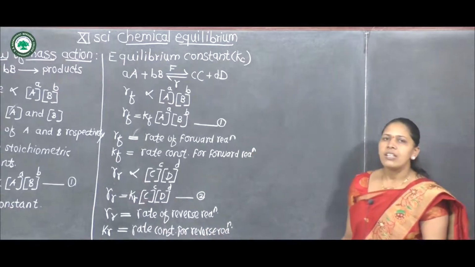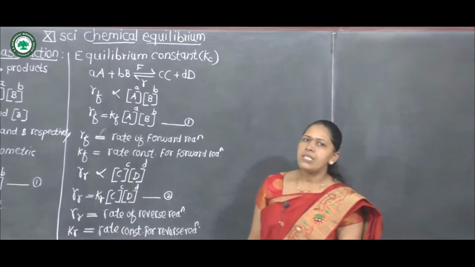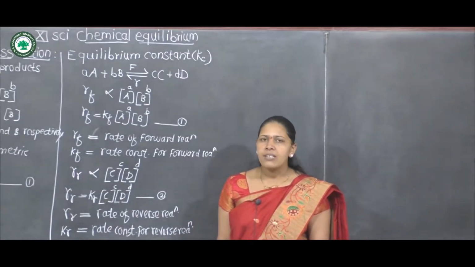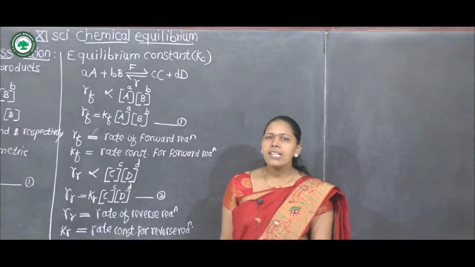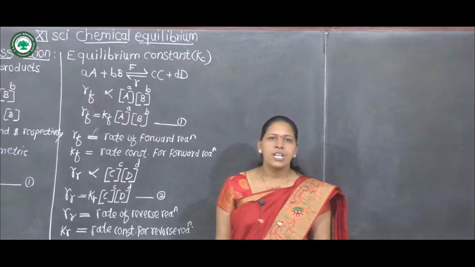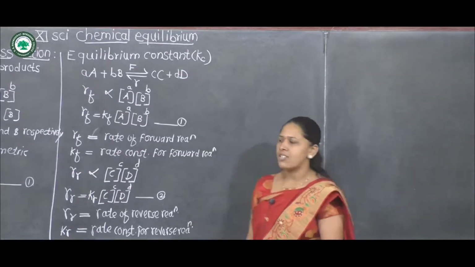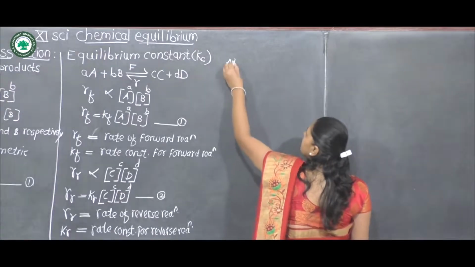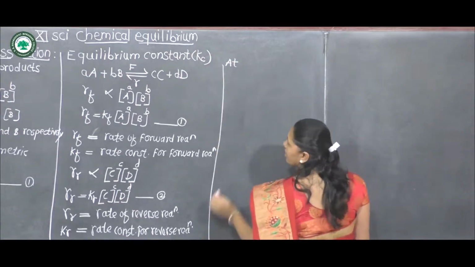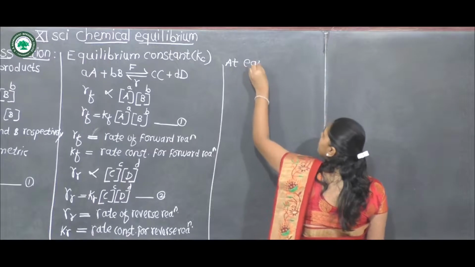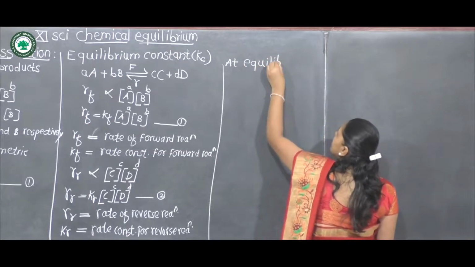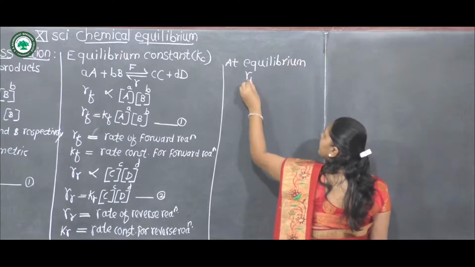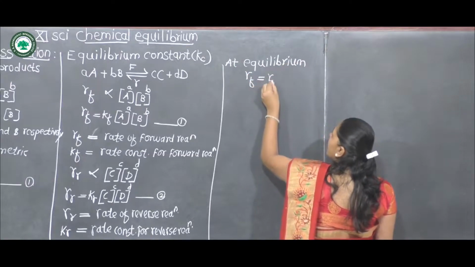Then we know that at equilibrium, one of the characteristics of equilibrium is that rate of forward reaction is equal to rate of reverse reaction. Therefore we can write at equilibrium, Rf is equal to Rr.